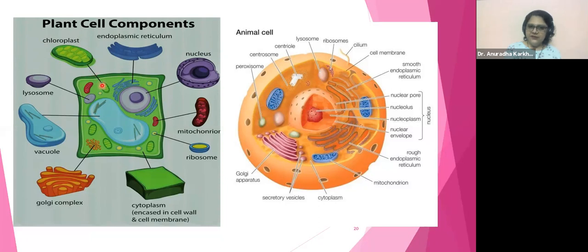Which is seen over here as the cell organelle, which is not present in plant cells, right? And here you can see this green-colored extra layer, that is going to be the cell wall. It's going to have a nucleus, endoplasmic reticulum, mitochondria, ribosome, cytoplasm, Golgi complex, vacuole, which is filled with sap. Therefore, it's going to be a sap vacuole, lysosome. What are all these? Each and everything we will do in detail.